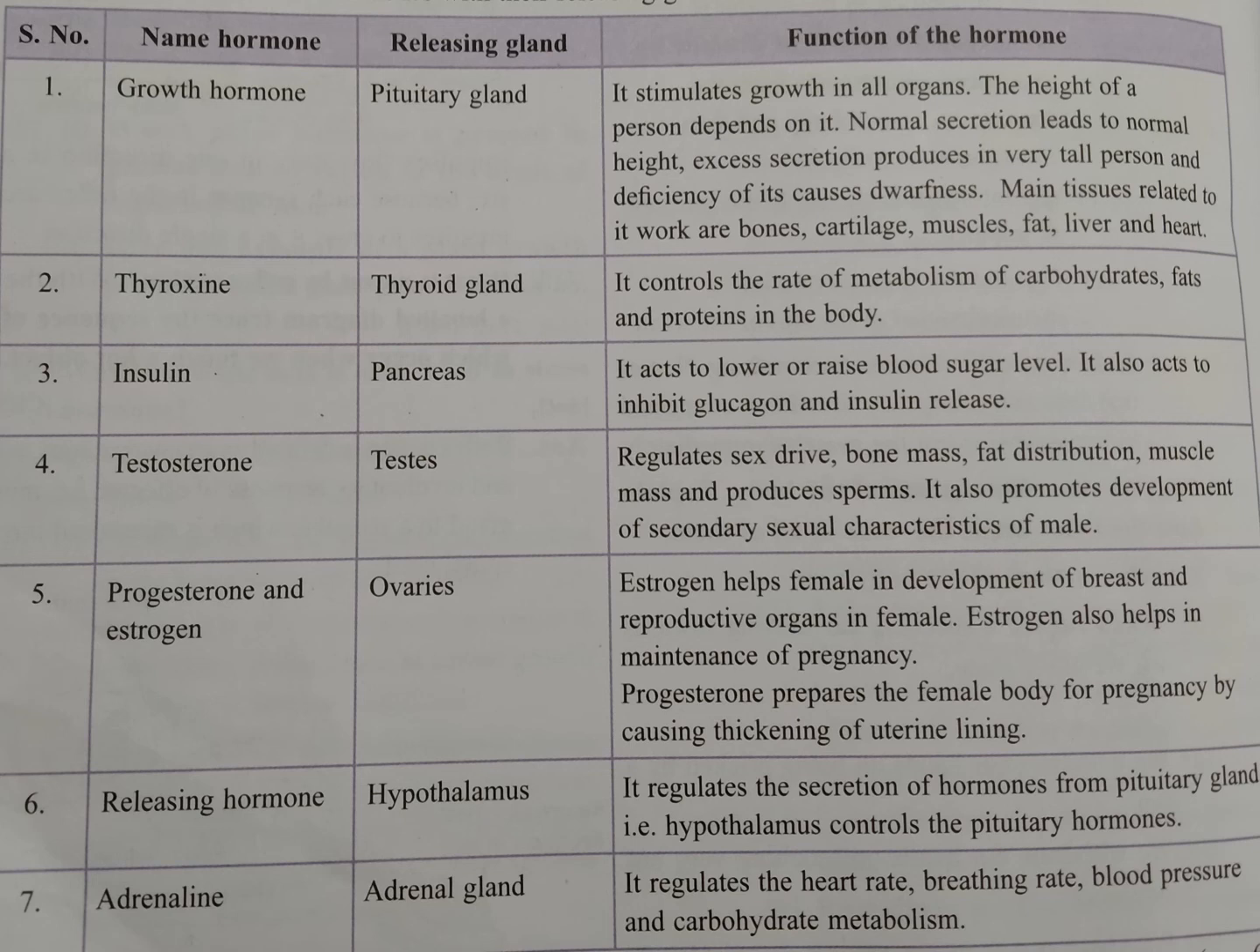So this hormone is released at that time, and automatically the heartbeat increases, breathing rate, blood pressure, all these changes occur. That's why it is called the gland of emergency, or the hormones are called emergency hormones, because these are released in stress conditions. So these are the hormones.